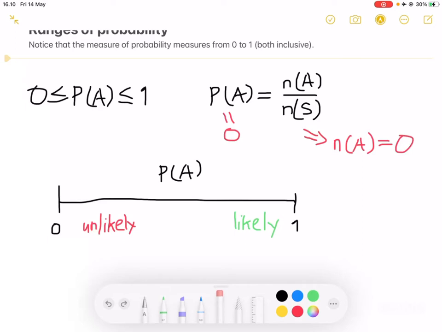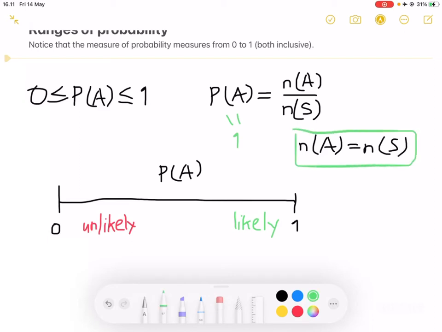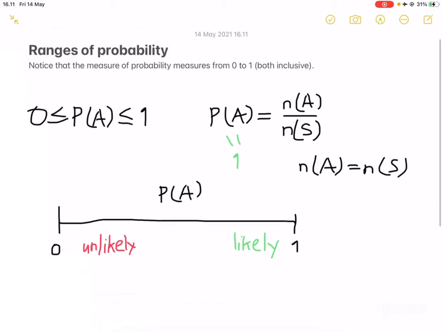In contrast, if we have our probability equal to 1, our number of ways that event could happen is actually equal to the total number of ways. So those are just important notes to keep track of. And for example problems, I'll do that in the next videos.